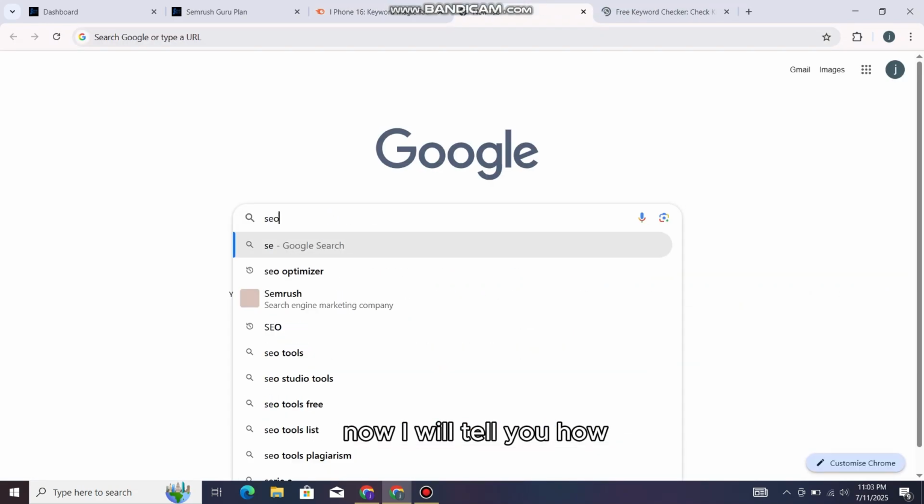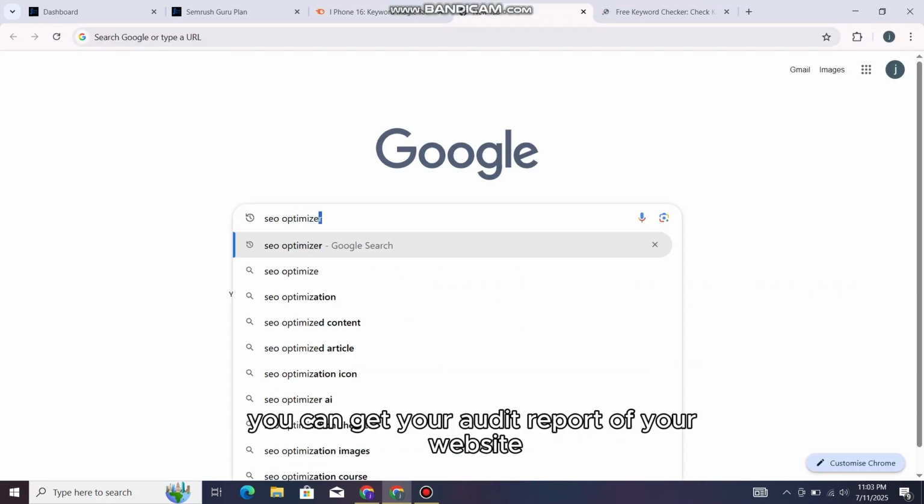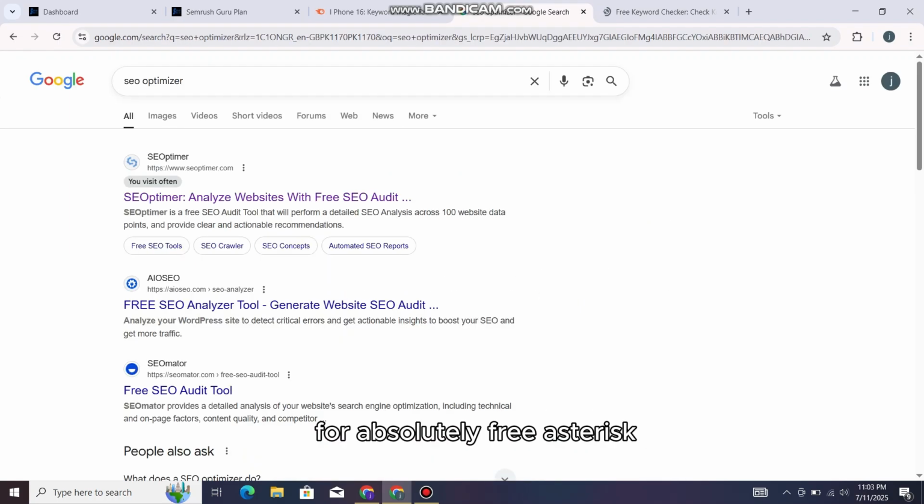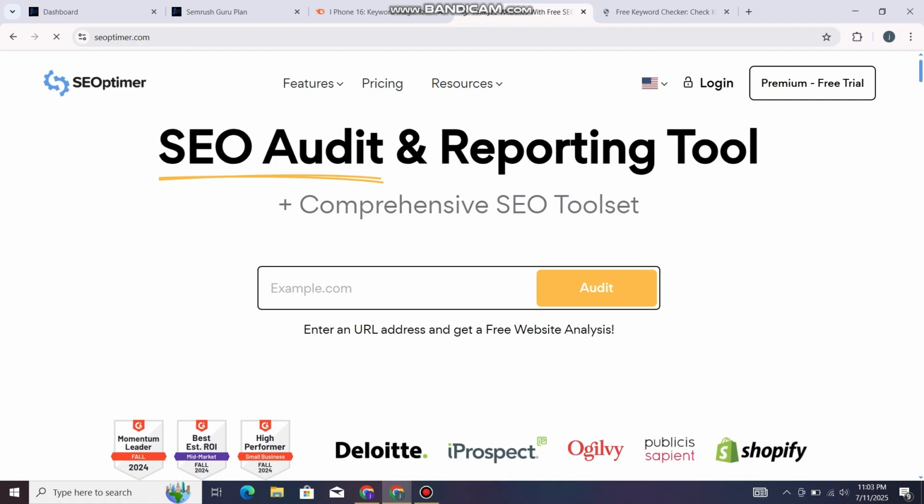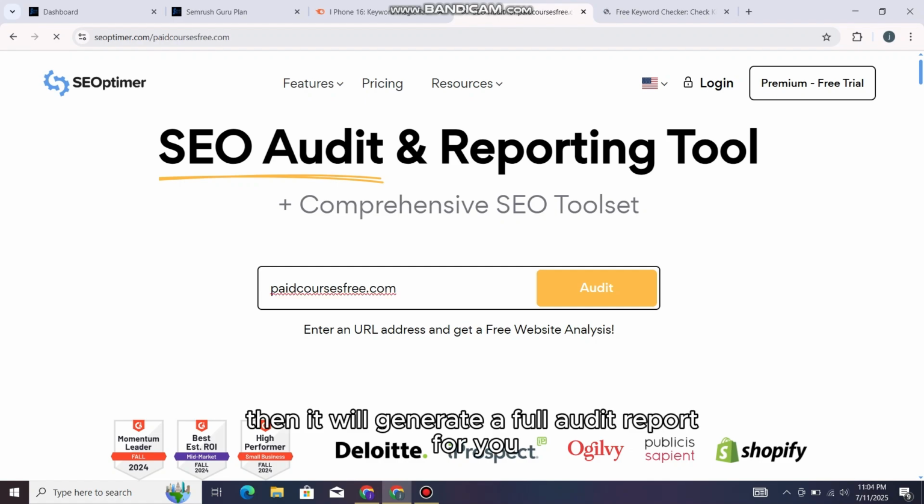Now I will tell you how you can get an audit report of your website for absolutely free. SEO Optimizer is a free tool. Click on the first link, enter your website name or link, then it will generate a full audit report for you.